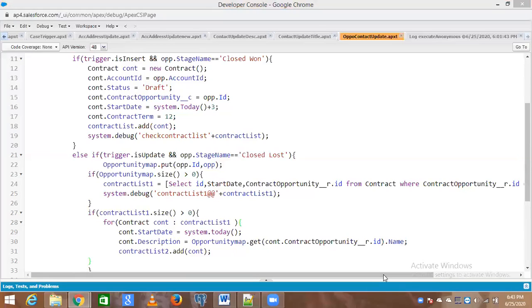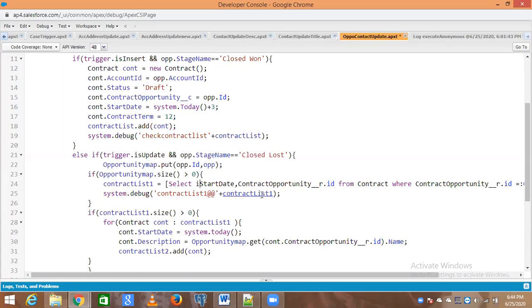For the updated one, if the opportunity is already there, we are updating it as closed lost. When we update it, it will create a contract, right? When we update it, it is updating the existing contracts. When we are creating the opportunity, then it is creating the opportunity. Yesterday on the creation of the opportunity as well as the updation of the opportunity, we have tried to create contracts.